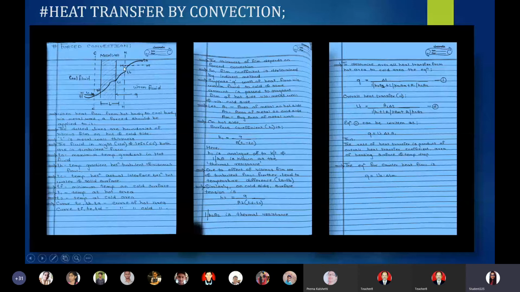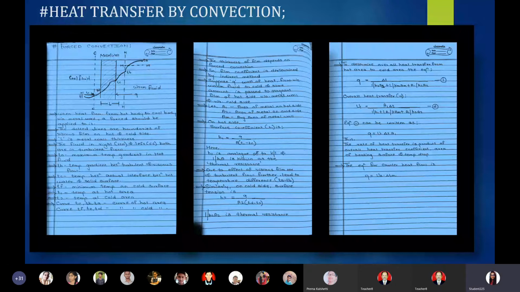These dotted lines are what? These are the stagnant fluid, which are the boundaries of the viscous film on the hot and cold side. The heat flows from the stagnant film of the hot area, similarly it passes through the metal wall, and from the metal wall again to the stagnant film of the cool fluid, and it passes the heat to this area and ultimately it becomes hot. Okay, is it understandable, or once again I have to repeat?